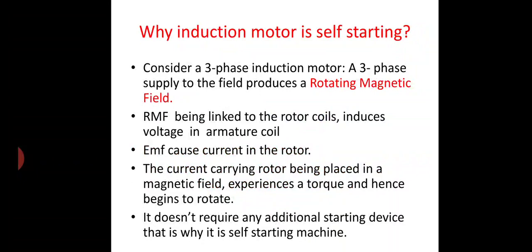So here in this slide, we are giving the three-phase supply to the field which produces the rotating magnetic field. Let us see that. What do you mean by rotating magnetic field? Now the rotating magnetic field sweeps over the rotor coil which induces EMF in the armature coil. So according to Faraday's law, what happened in the circuit? That is the EMF induced in the rotor coil. So due to the induced EMF, the armature coil carrying the current will produce another flux setup, that is said to be a rotor flux.